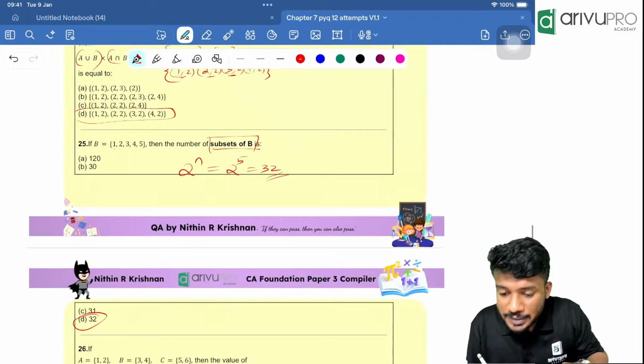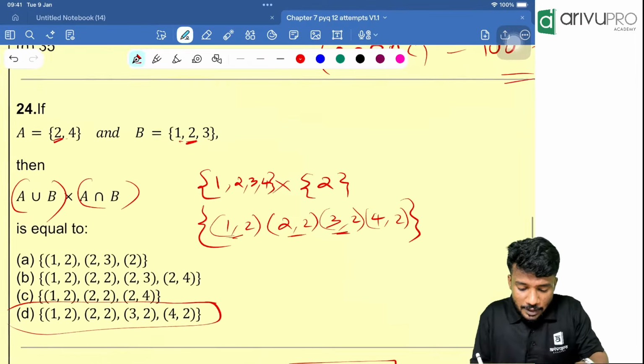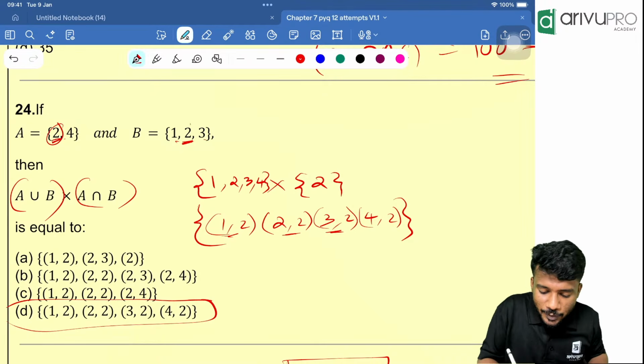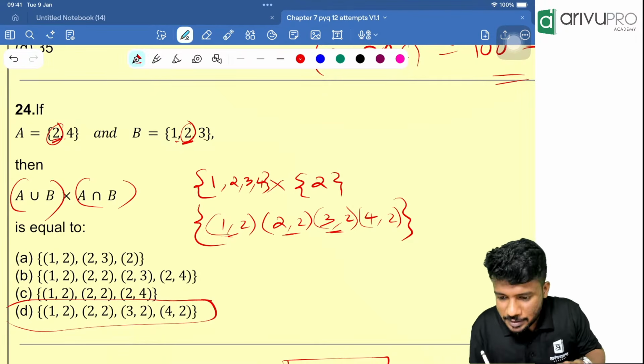How is 2 included, sir? How is 2 included? We are taking the product of it. Cartesian product they are asking, right? That's why 2 is included.